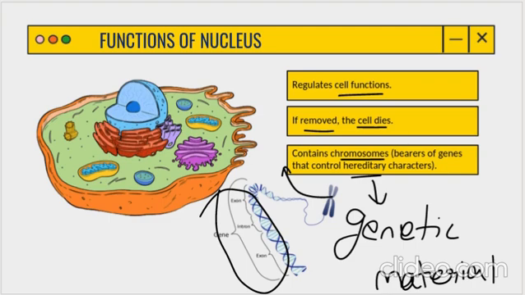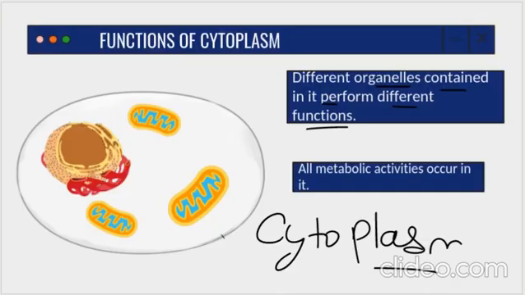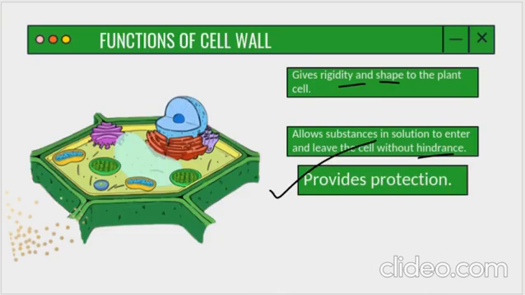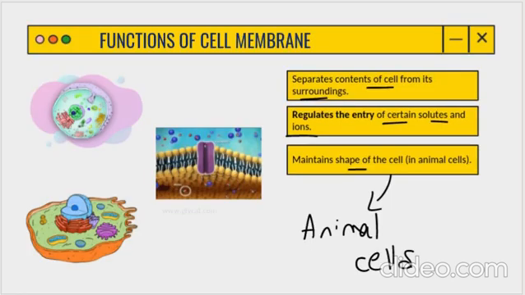So what all things did we study? We studied the nucleus, we studied the cytoplasm, we studied the cell wall, and we studied the cell membrane also. So these four organelles are done today, and the remaining organelles we are going to continue in our next class.